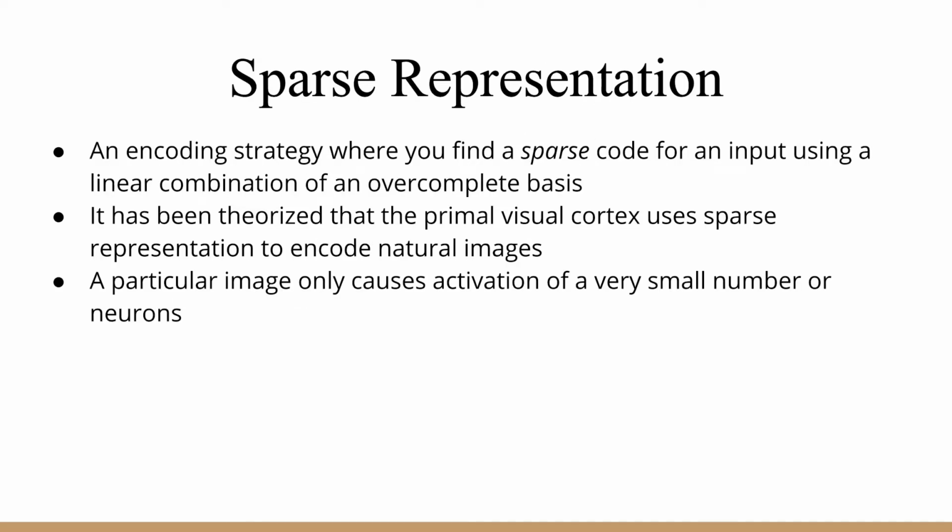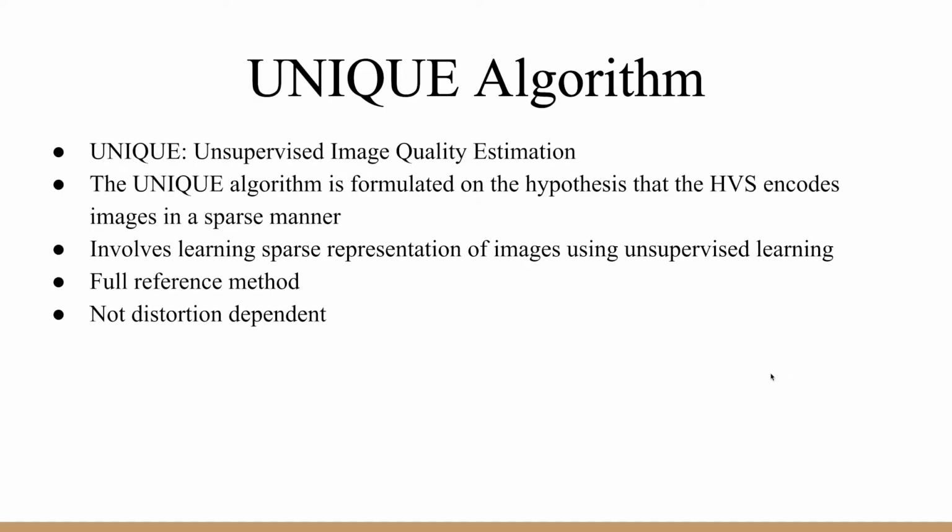Sparse representation in the context of image processing can be defined as an encoding strategy where we find a sparse code for an input. A sparse code is one where most values are 0 or close to 0. It has been hypothesized that the human visual system encodes natural images as sparse representations. This means that finding a sparse representation for an image could help us accurately estimate perceptual quality. This is the principle on which the UNIQUE algorithm is built. UNIQUE stands for unsupervised image quality estimation. It is a full reference method that involves learning the sparse representation of images using an overcomplete basis.